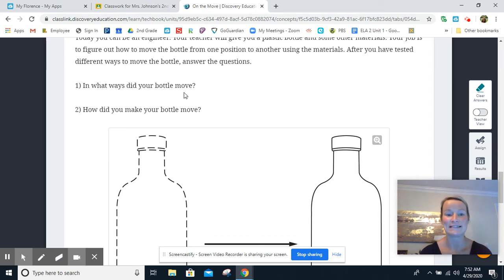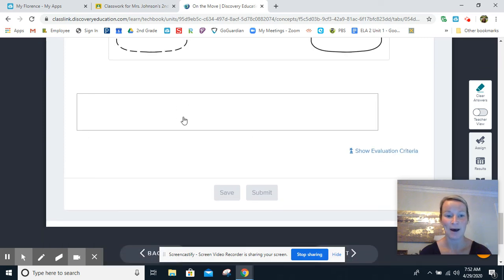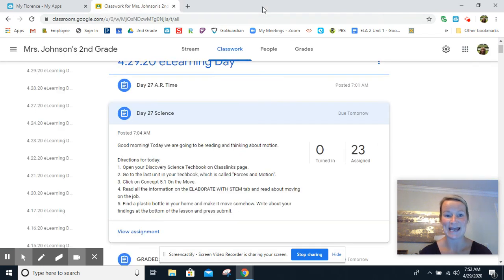In what ways did your bottle move? And how did you make it move? And you are just going to type your answer right at the bottom in the box. So tell me how it moved and what you did to make it move. And then hit submit. And that's all you do for science today.